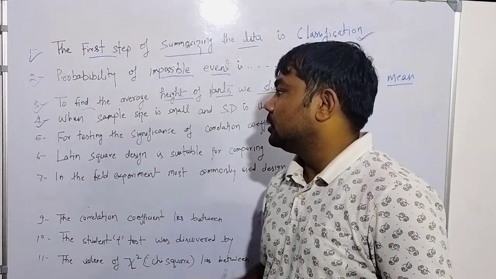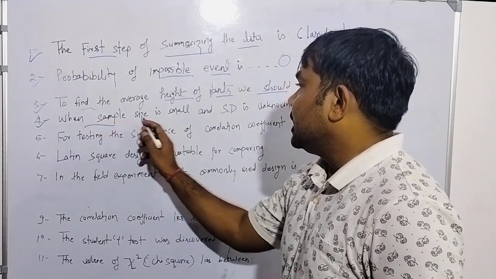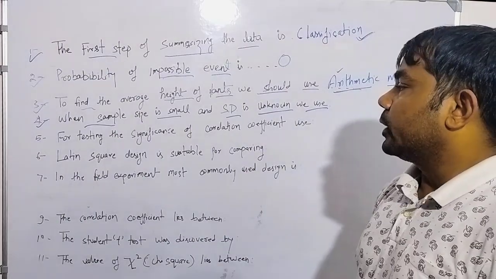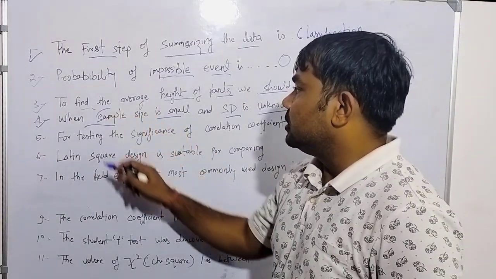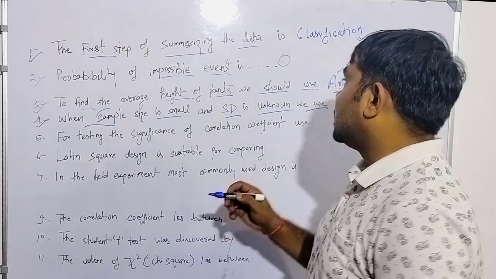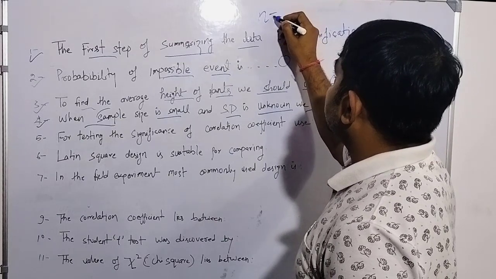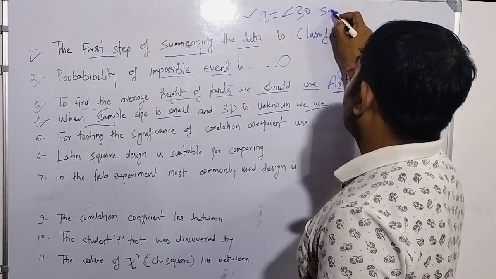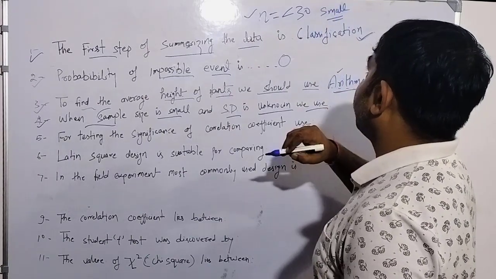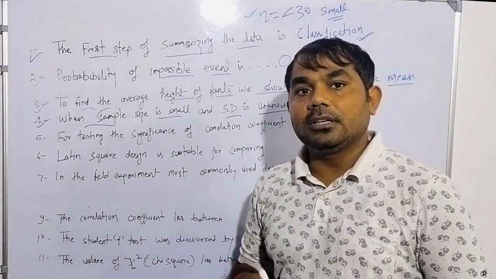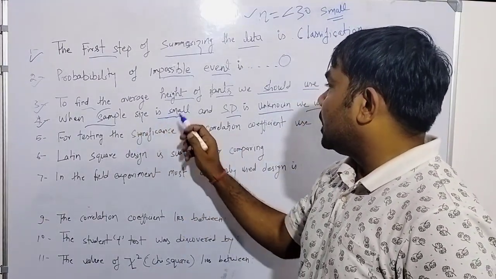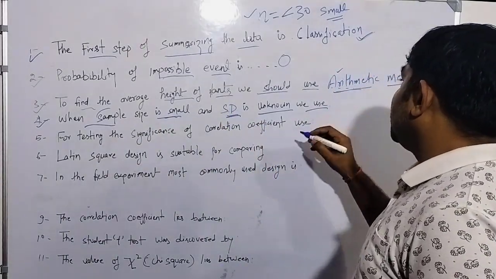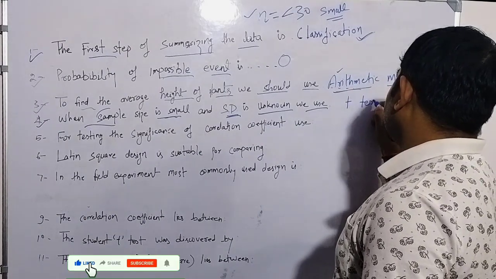The fourth statement is asking: when sample size is small and SD is unknown, we use what? A small sample size means your observations are less than 30. When your observations are less than 30, we call it a small sample size, and if it is greater than 30, we call it a large sample. So if the sample size is small and SD, meaning standard deviation, is unknown, you need to use the t-test.